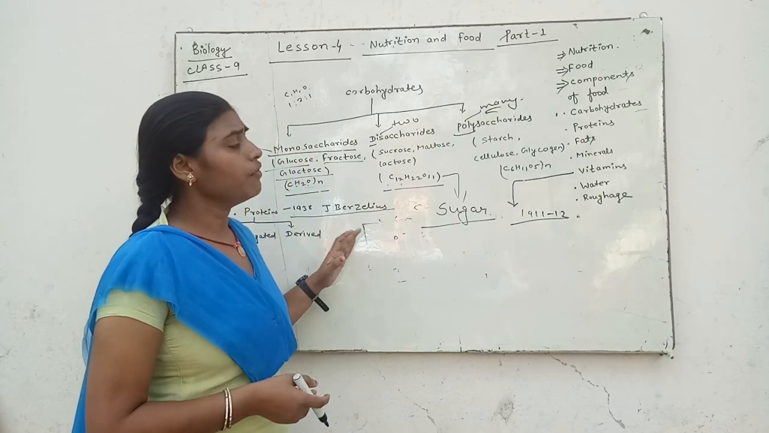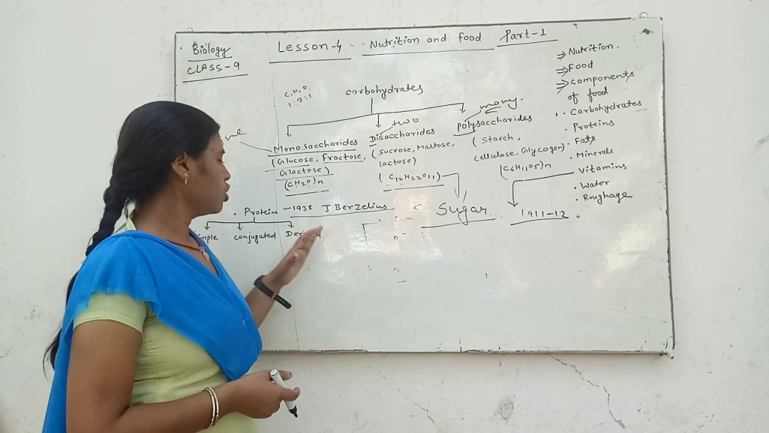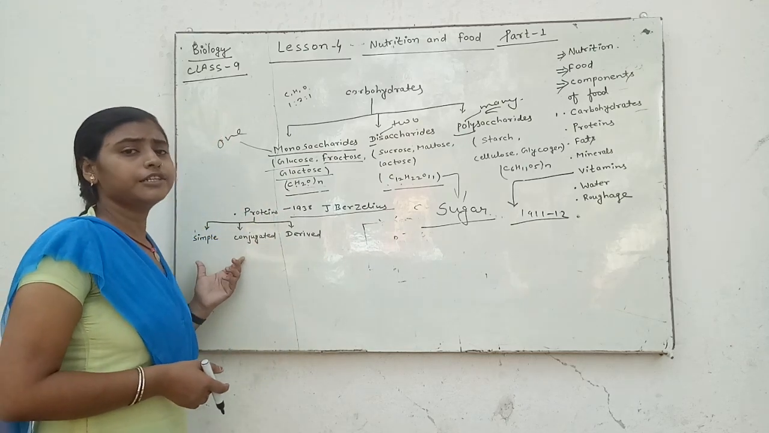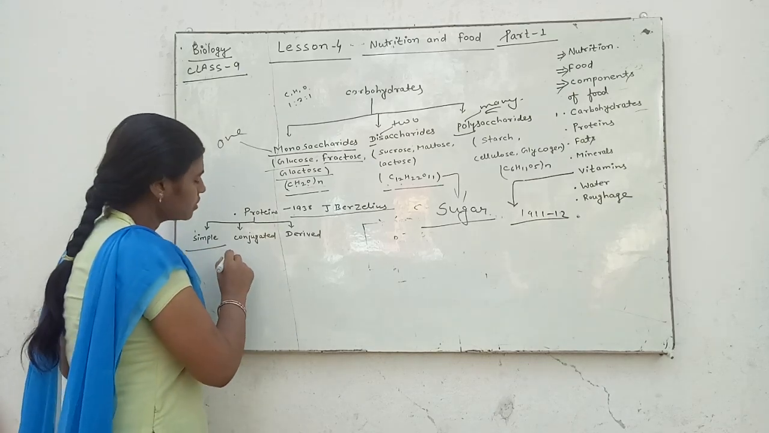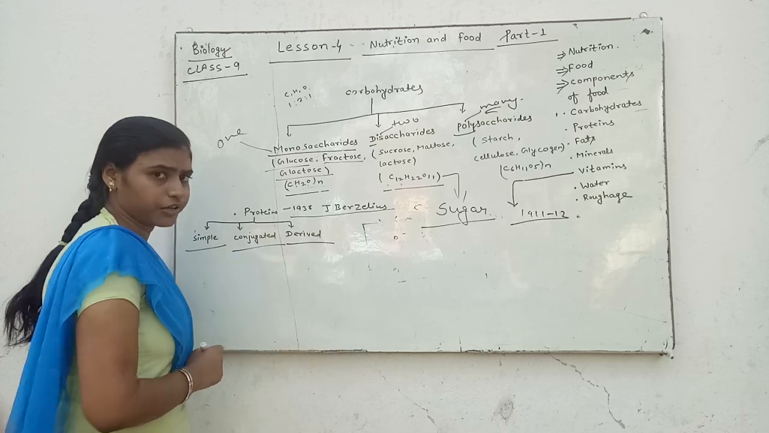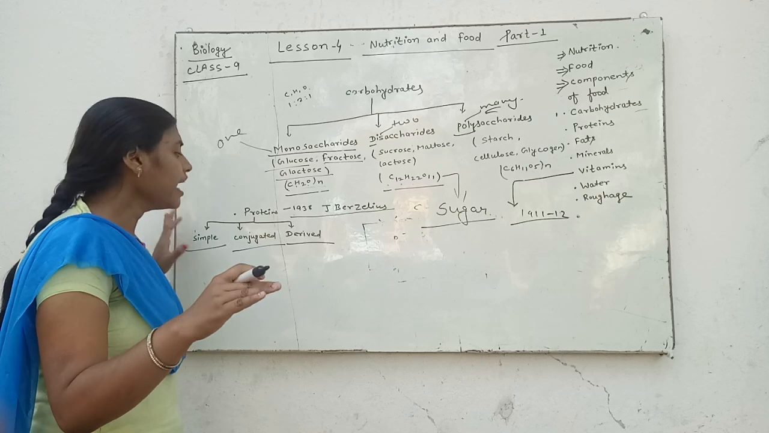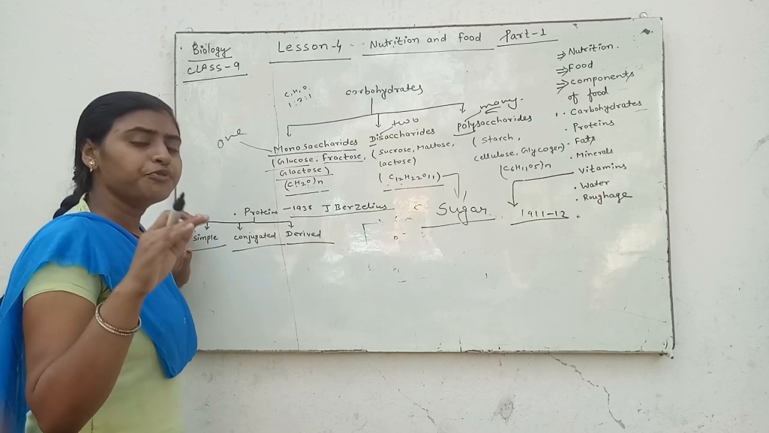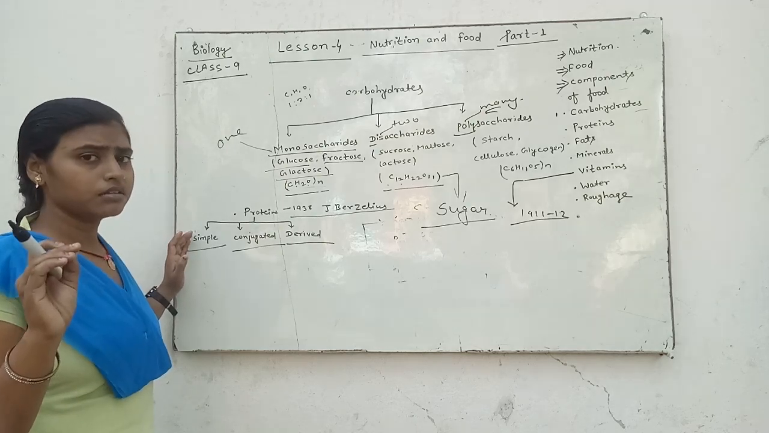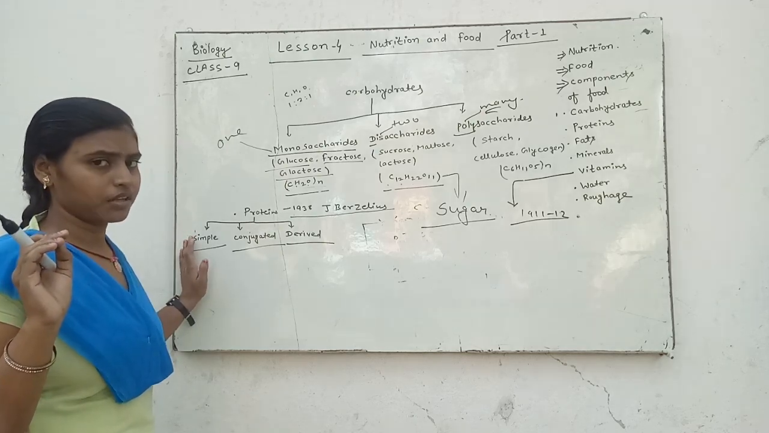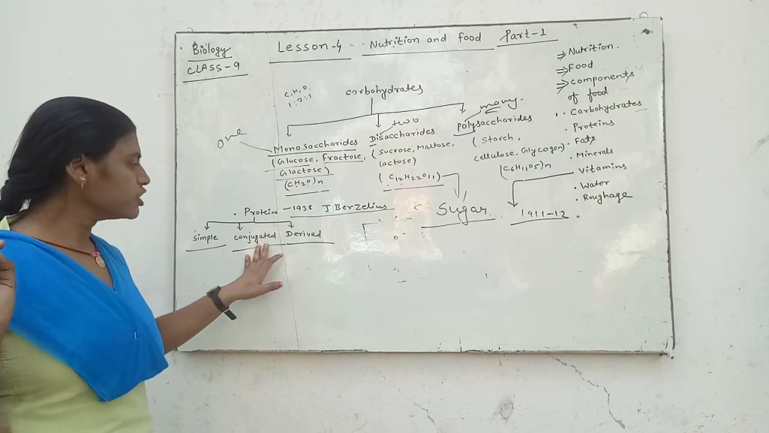Now we will discuss protein. Proteins are classified into three groups: simple protein, conjugated protein, and derived protein. Simple, सरल, that protein which is present in the form of simple is known as the simple protein, like amino acid.